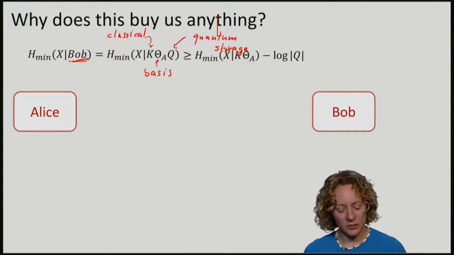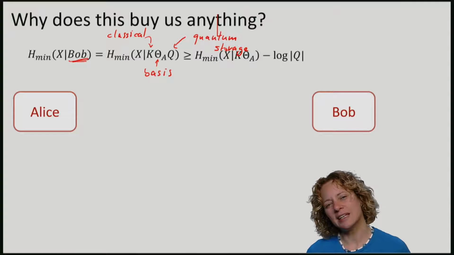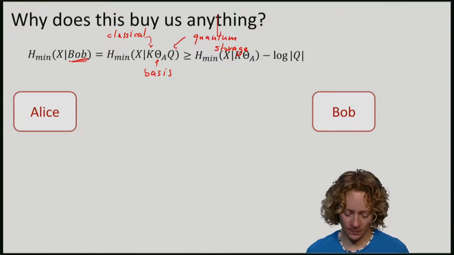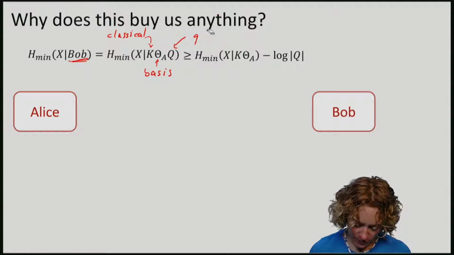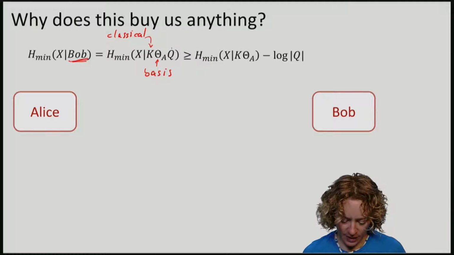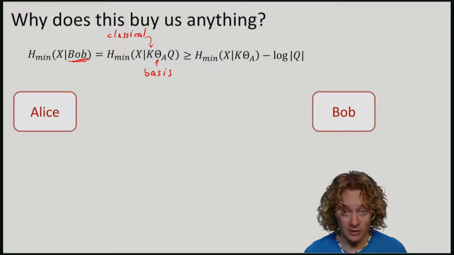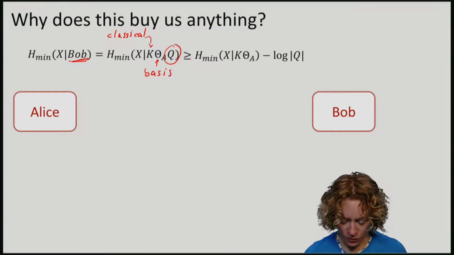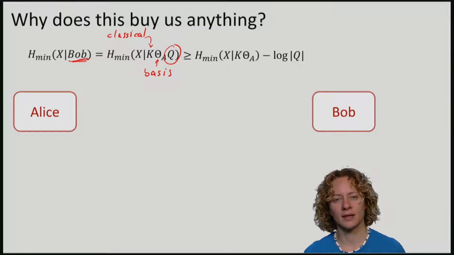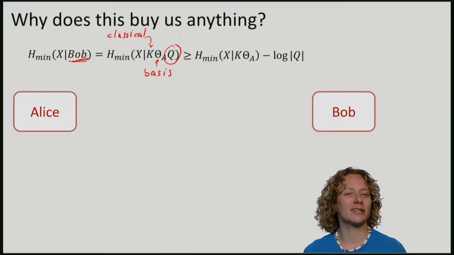So the first step that we're going to make is that I want to eliminate the quantum memory. So let me make some space here. Here we have two classical systems, K and theta, and whatever is left from his quantum storage device, Q. Let's try and get rid of that. And we can do this in a very straightforward way, namely by using our usual trick.